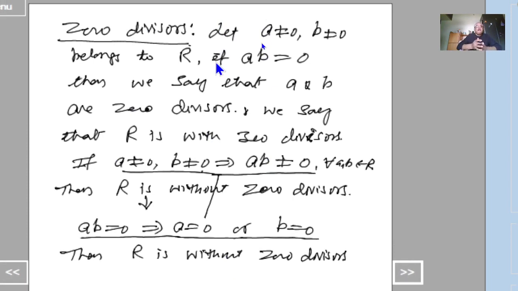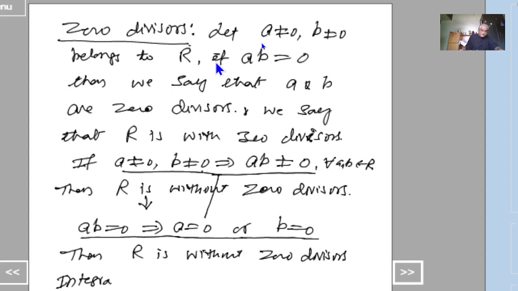Suppose a ring R is without zero divisors, and if it is a commutative ring, and if it is with unity, then we name that ring as an integral domain. Okay, I'll go for another definition.